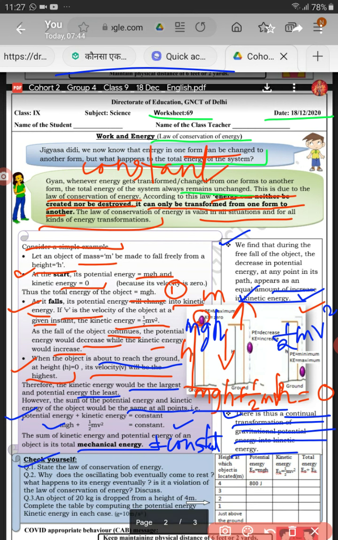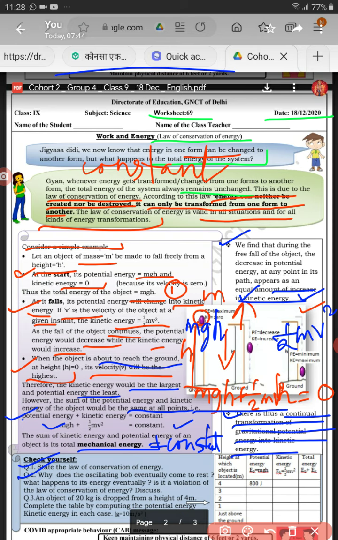First question, state the law of conservation of energy. Energy can neither be created nor be destroyed. It can only be transformed from one form to another. Next question, why does the oscillating bob eventually come to rest? This is due to air resistance. The bob will come to rest due to air resistance.